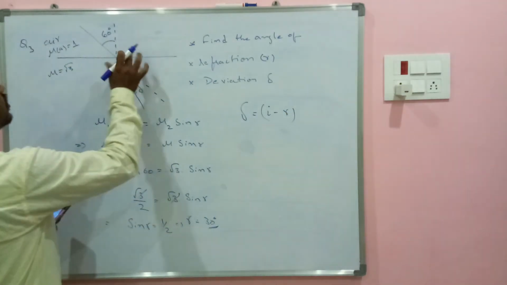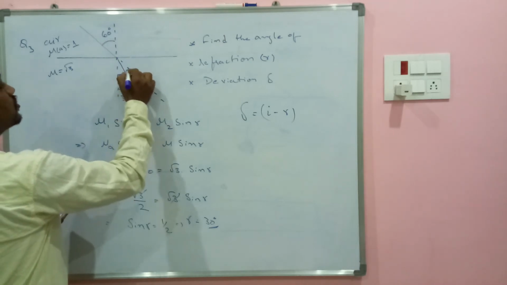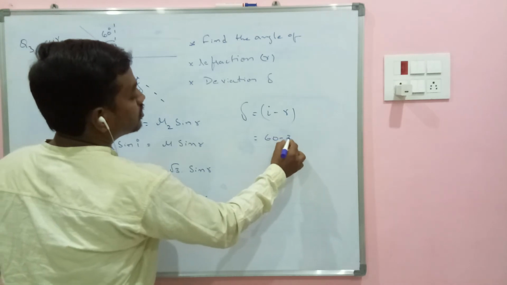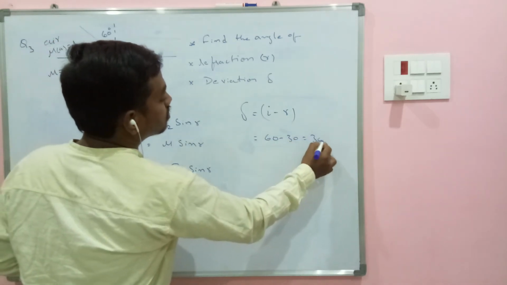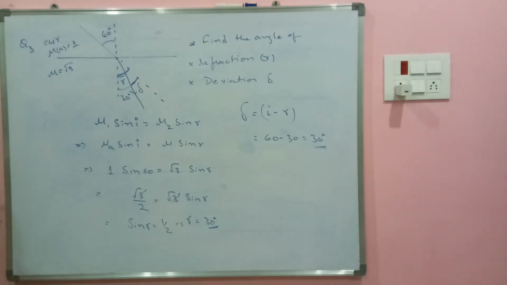Why I am taking i: if this is i, this total angle will be i, opposite angles. So 60 minus 30, answer is 30 degrees. Like this. This is problem number 1. Let us go to the next problem based on this particular concept itself.